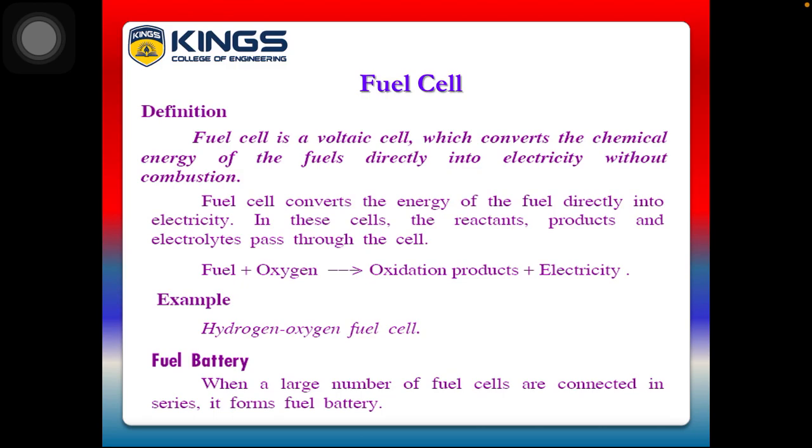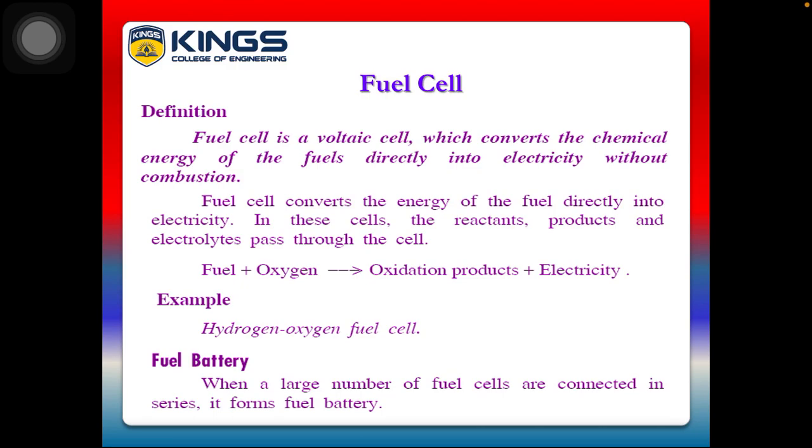Now we will move to the fuel cell. The fuel cell is another example of a voltaic cell. Here the voltage is developed by means of the chemical energy of fuels. The chemical energy of the fuels is directly converted into electricity without combustion. Very, very important: the fuel cell converts the energy of the fuel directly into electricity.